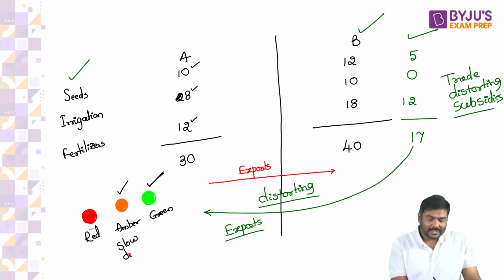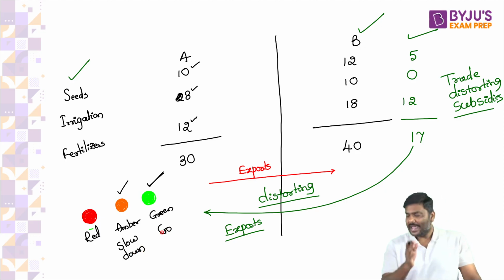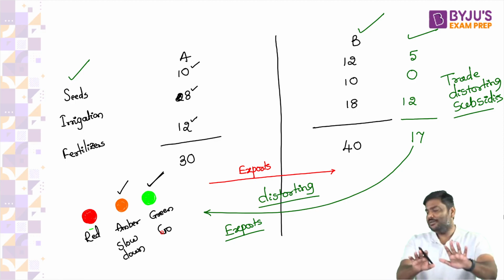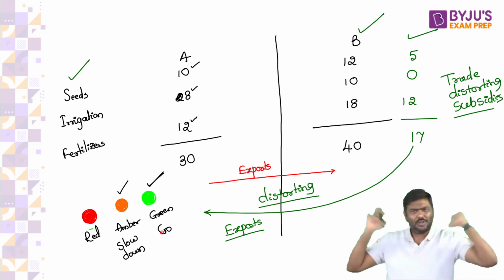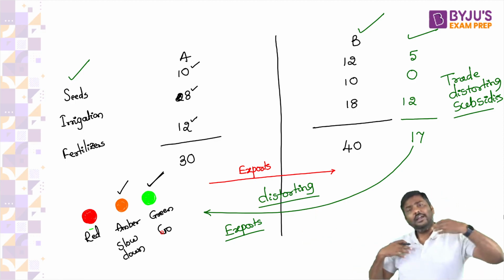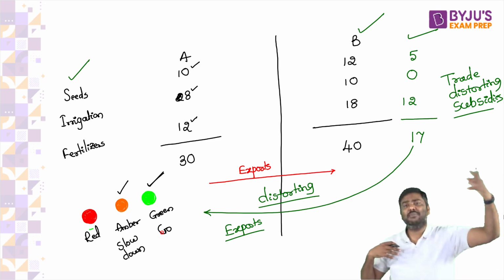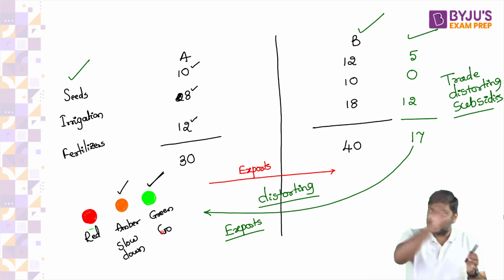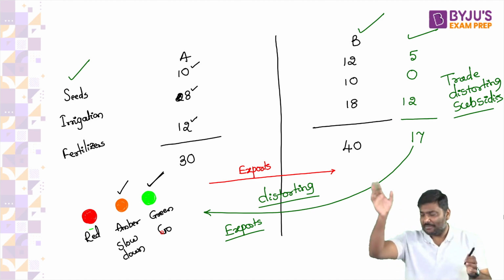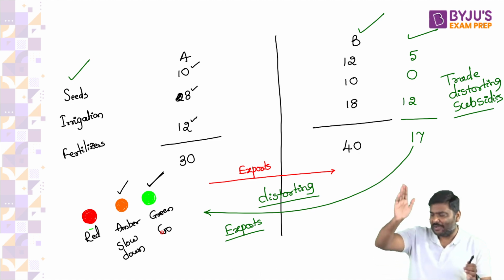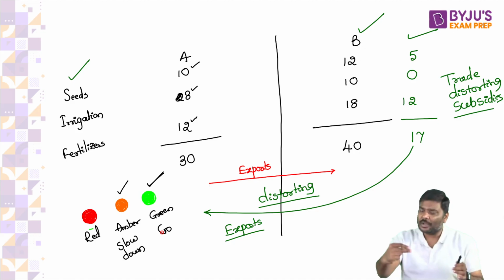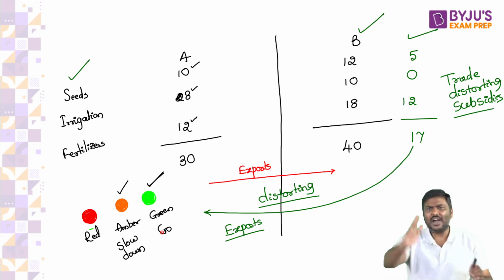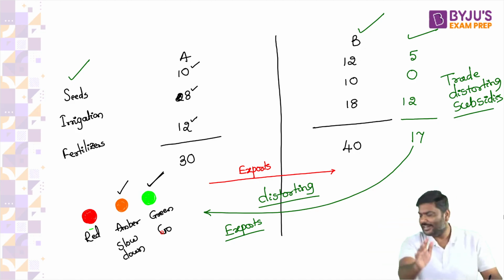Now please tell me, whenever there's a green light, you are traveling on a road, you see a green light, what does it indicate? Does it not mean you are allowed to pass? You don't have to stop, you don't have to slow, please move now, go, don't stop. So that is the meaning of the term green light. What about amber light? Amber light simply means slow down. Green is go, pass. Amber means please slow down.